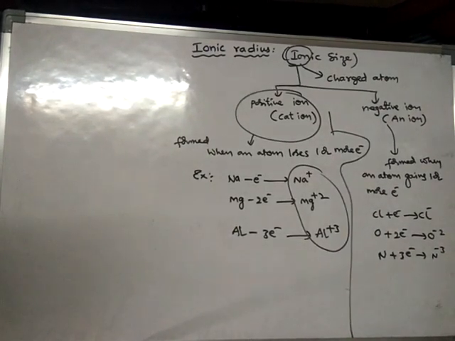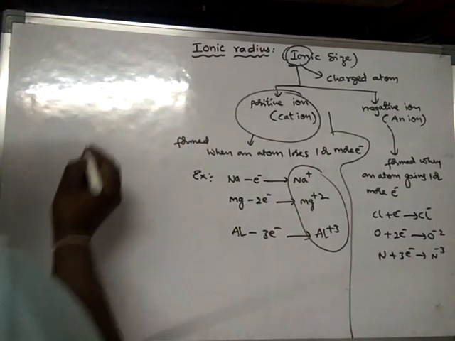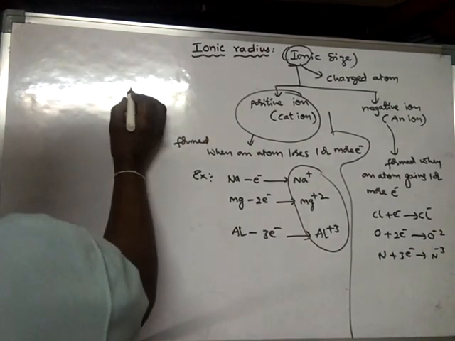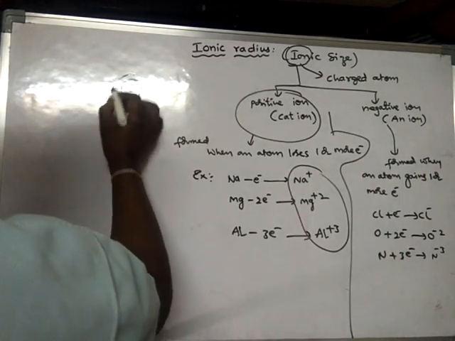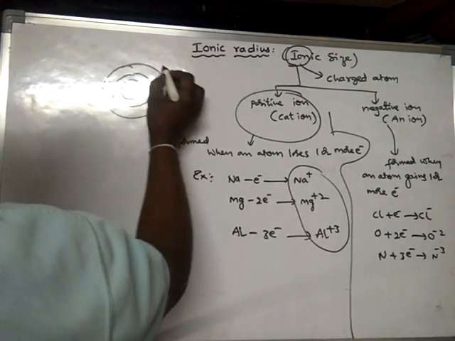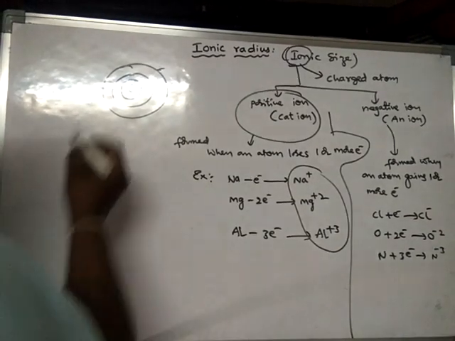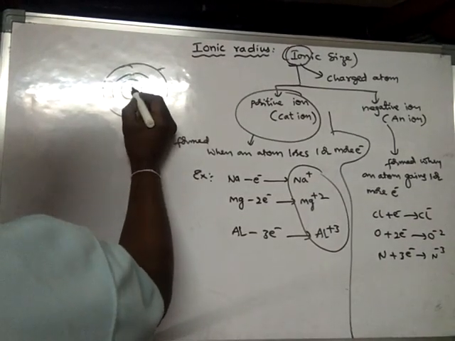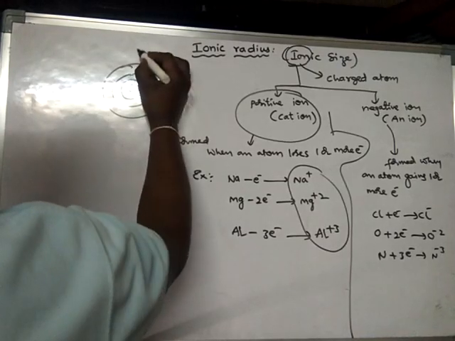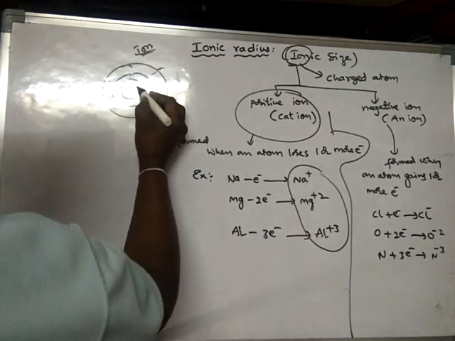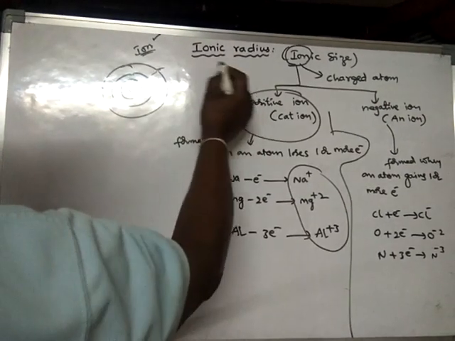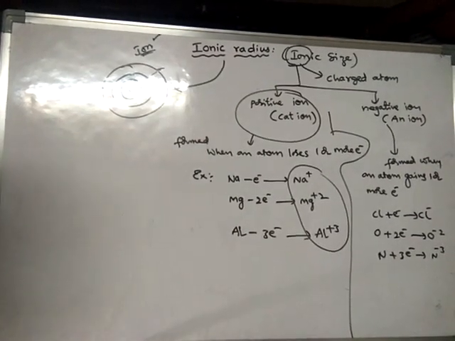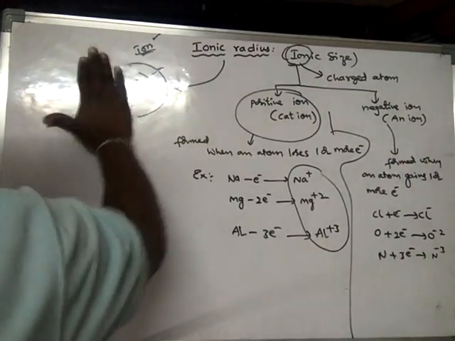So then what is ion size? The size of the ion. See, if an ion is there, for example, this is the nucleus of the ion, and from the center of the nucleus to the last orbit of the ion, that distance is said to be the ionic radius.